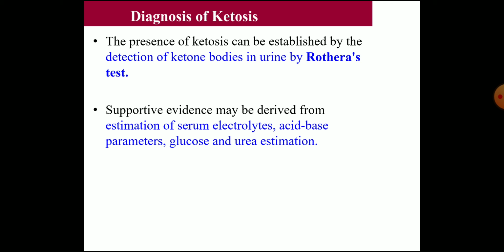Then acid-base parameters, pH and bicarbonate level, by ABG machine, and then estimation of glucose in the blood so that you can get an idea whether it is due to diabetic ketoacidosis or due to starvation ketoacidosis, and also urea estimation to see the condition of the kidney.